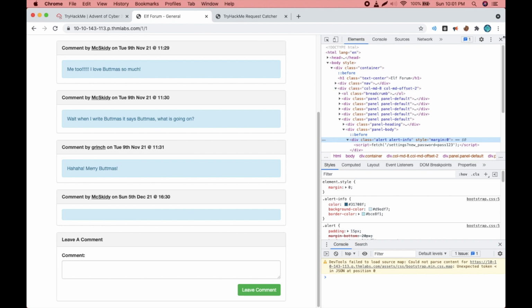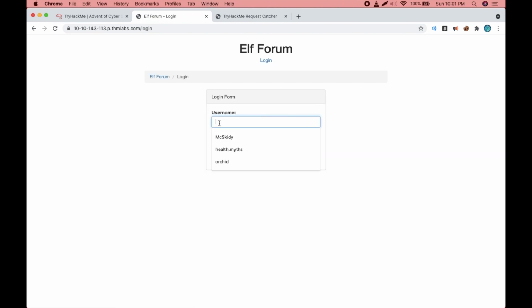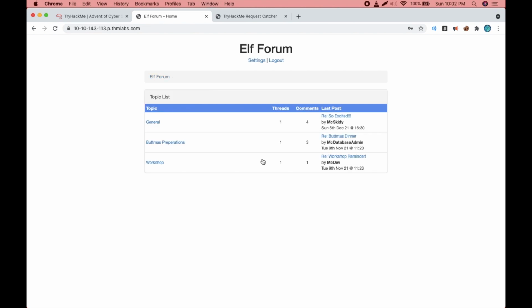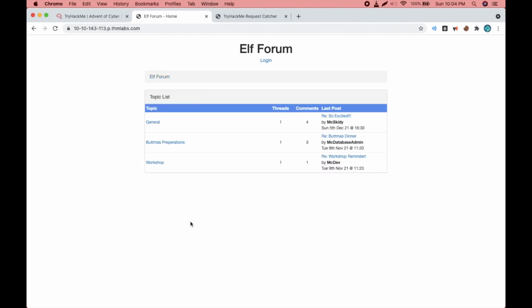What we can do is just log out and try to log in as Grinch with password pass123, and since he already went to the forum, his password gets changed. Now we can go to the settings and then press the disable button to get the flag which we are asked for. Now let's discuss method 2 to solve this challenge.